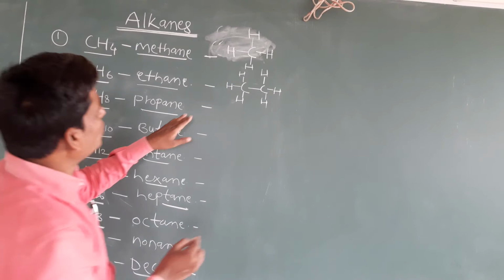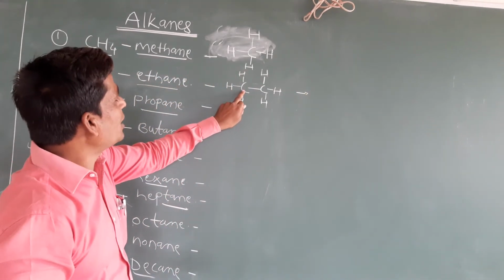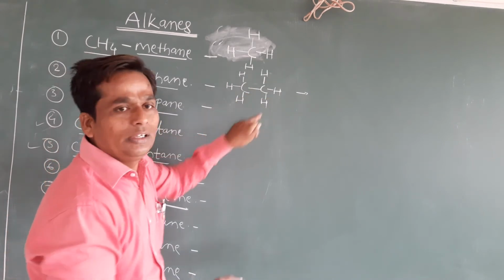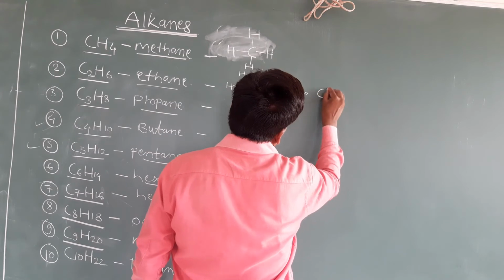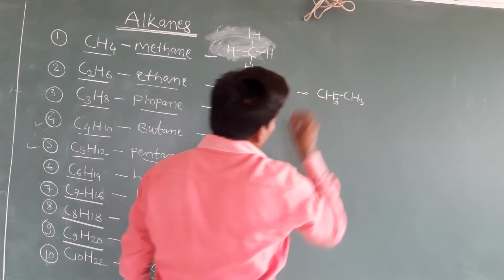Okay, the same structure we can draw like this also, students. Simply, every time there is no need to draw like this. This carbon has 3 hydrogens, CH3, single bond, and this carbon also has 3 hydrogens. So you can draw like this, CH3, single bond, CH3. Now clear students? So very simple.